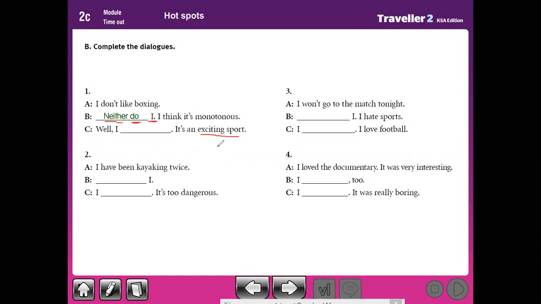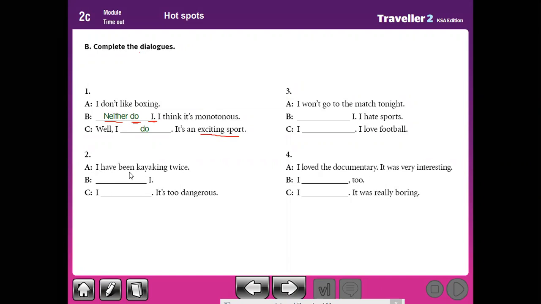So we can use I. If the sentence is negative, you should put subject plus affirmative auxiliary verb. If the statement is affirmative, you should use subject plus negative auxiliary verb. So here, I don't, here I do, because he said it's boring. Here it's an exciting sport. So he disagrees with him.